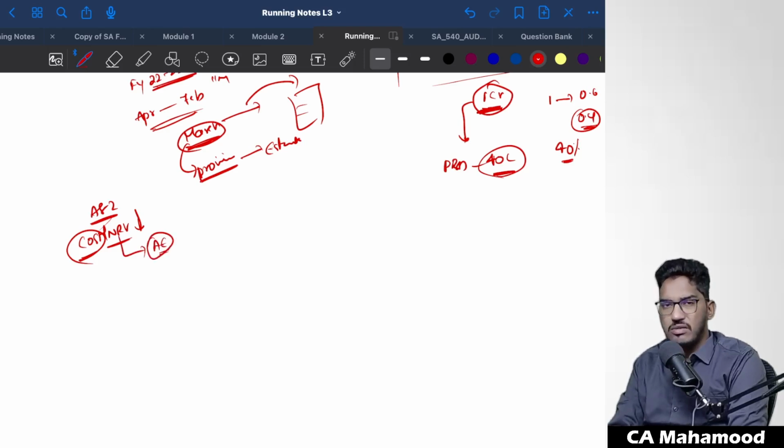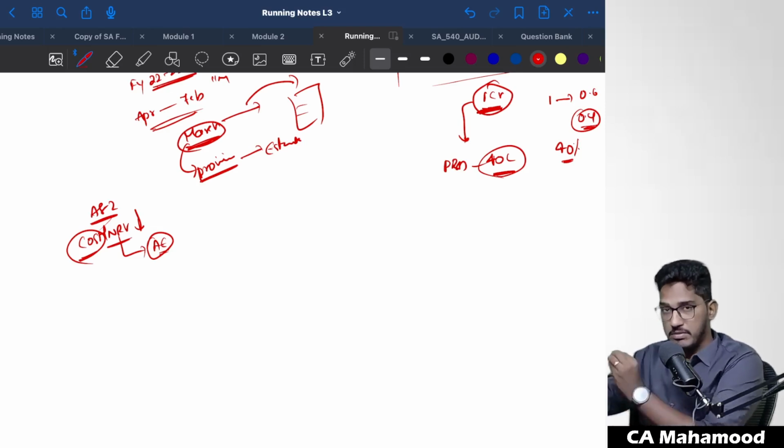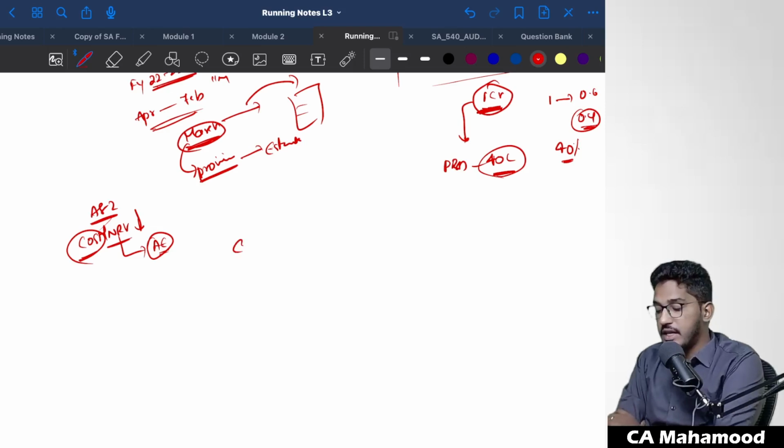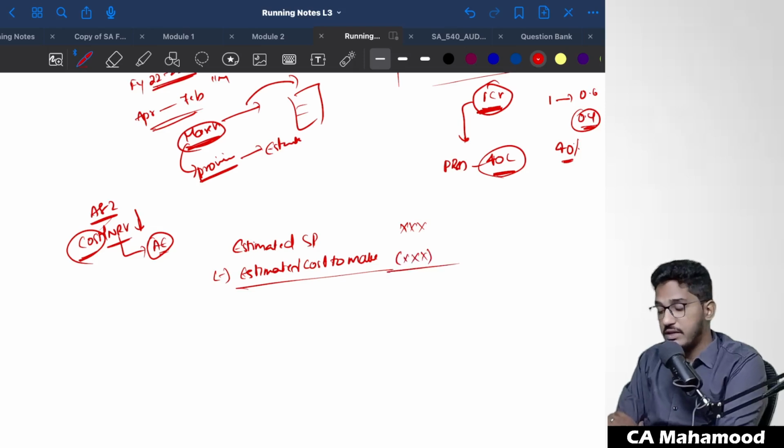Sir, how come NRV is an accounting estimate? What is the meaning of NRV, guys? The net realizable value means the amount which you will be able to fetch if you sell that particular item in the market today. Generally, the NRV formula is estimated selling price minus estimated cost to make the sale. Yes or no? If you determine the estimated selling price, and from that reduce the expected cost of making the sale, the balance value is the NRV.